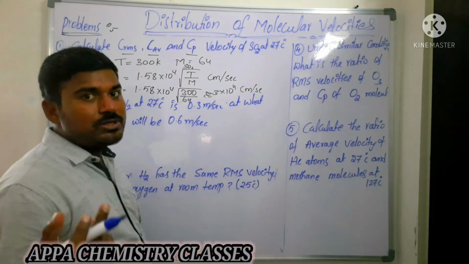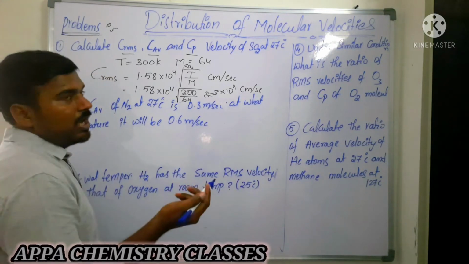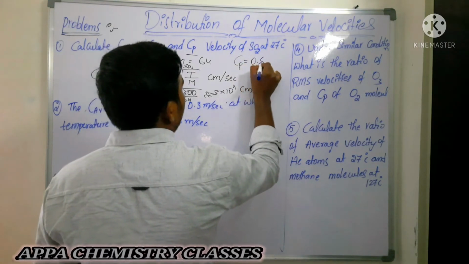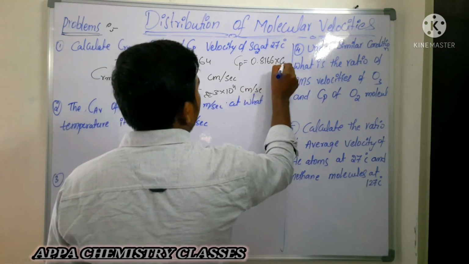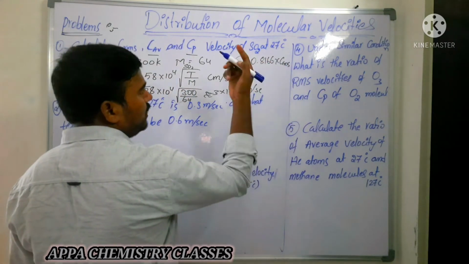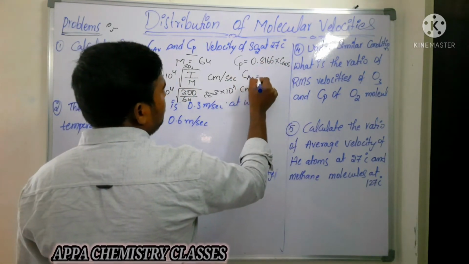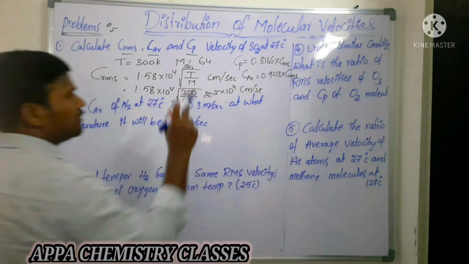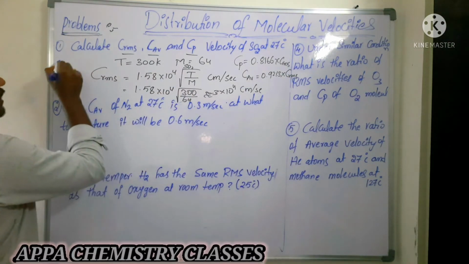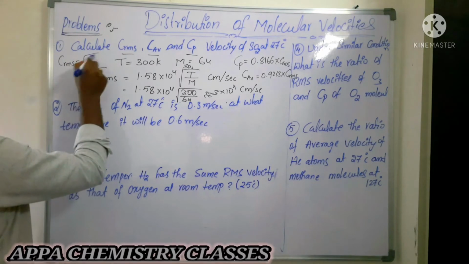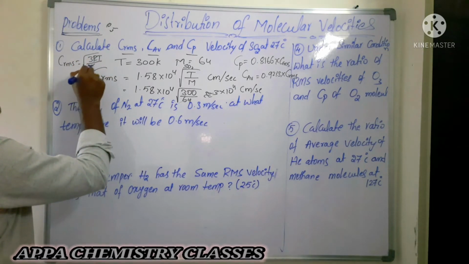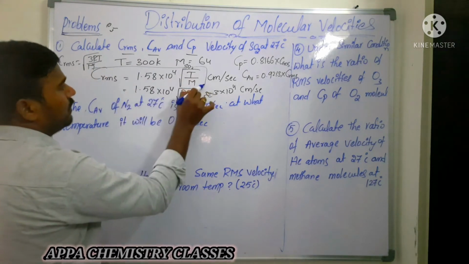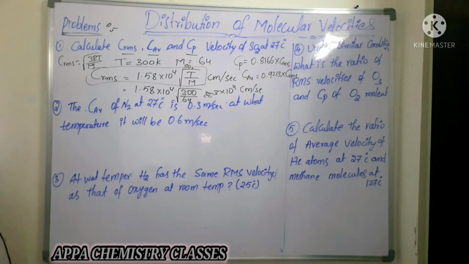If you know the RMS velocity, you can calculate the most probable velocity as well as the average velocity. Most probable velocity is the least one. Most probable velocity is 0.8166 into RMS velocity. If you multiply that value, you will get the most probable velocity. Average velocity will be 0.9213 into RMS velocity. If you multiply those two, you will get the answer. If you are taking C RMS is equal to square root of 3RT by M, you will get it, but for simplification we are using this formula. Any formula you can use. Is that clear? First one.